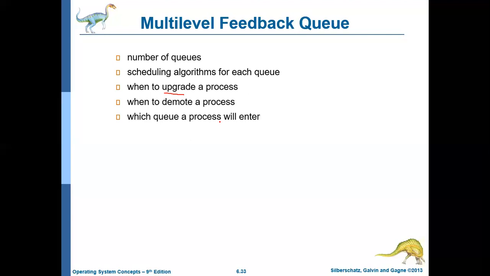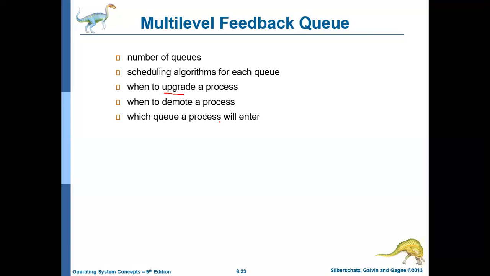So this is the objective of the multi-level feedback queue algorithm, and we have discussed how it works with an example. The jobs in the lower priority queue will be executed only if there are no jobs in the higher priority queue. And while executing a job in the lower priority queue, if a job or process arrives at the higher priority queue, then the currently executing job will be preempted. Okay.